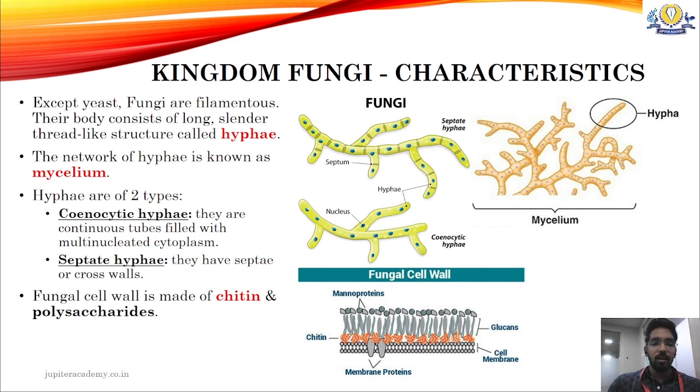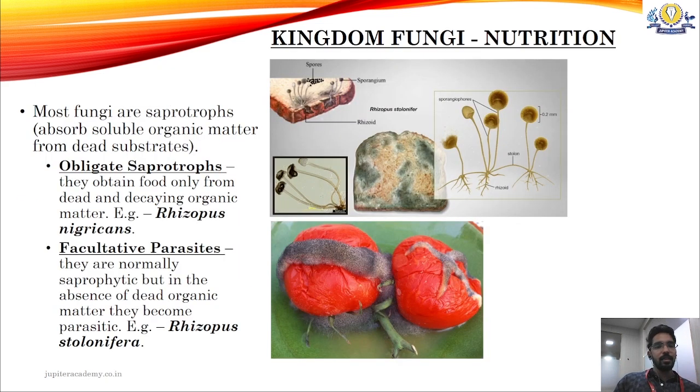Speaking of walls, the cell wall of fungi is made up of chitin and polysaccharides. It is not made up of cellulose just like plants, and not made up of peptidoglycan just like bacteria, as we saw in previous classes. Here the cell wall is made up of a new component called chitin and subsidiary polysaccharides. Now coming to the nutrition in kingdom fungi.